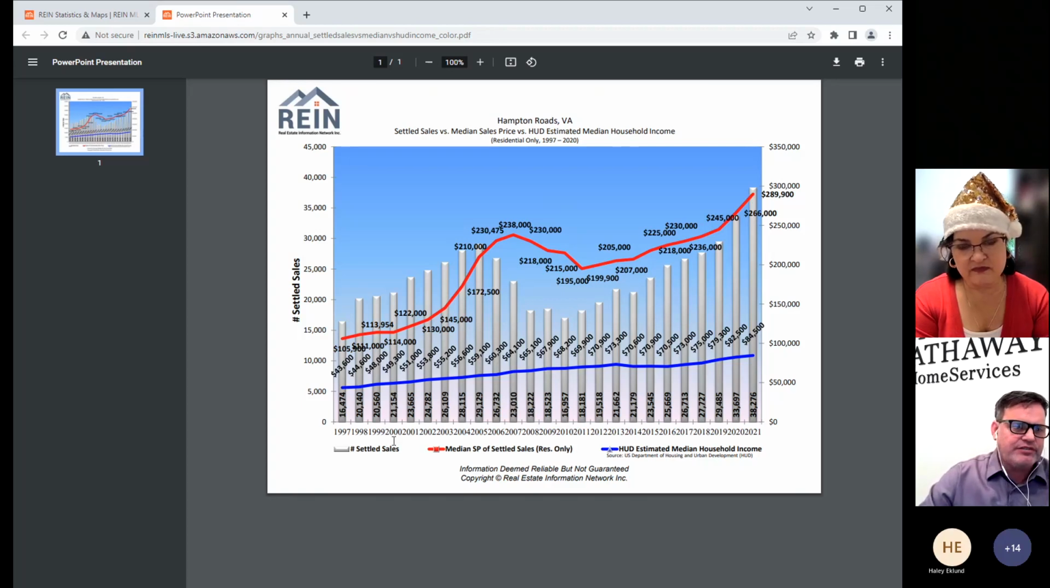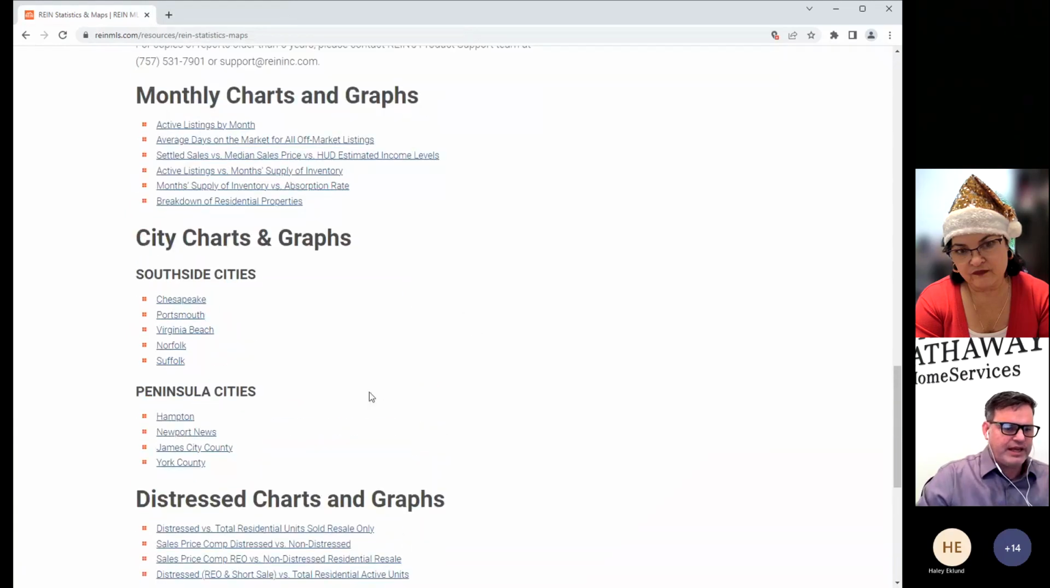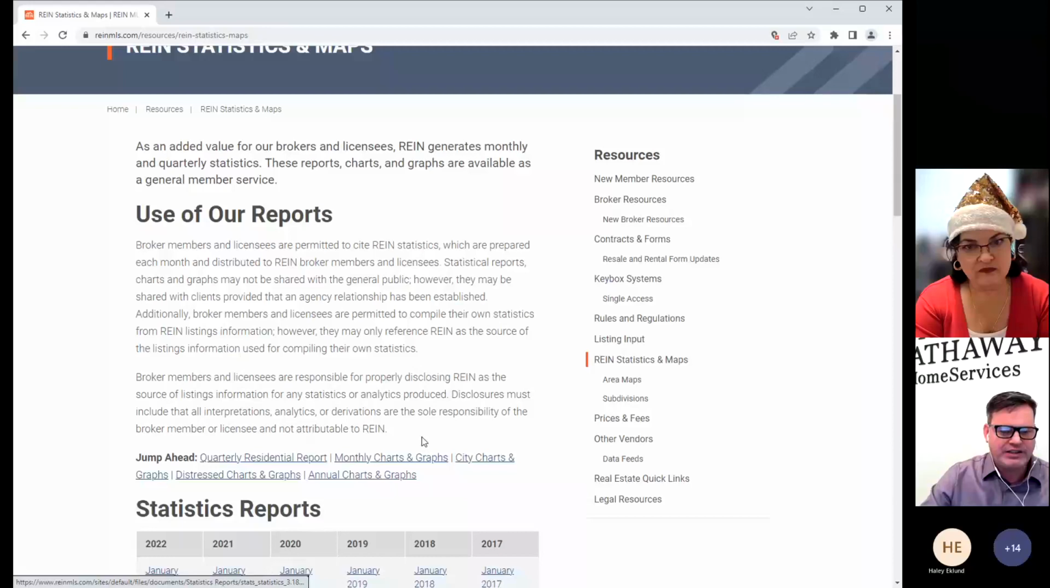So again, a lot of information here that you can use in your presentations. You can use them as slides, you can print them, put them into your booklets, your folders, whatever you're doing from a listing perspective. So lots of stats and graphs available to you. Now, again, none of these are customizable. These are all what REIN provides to us.